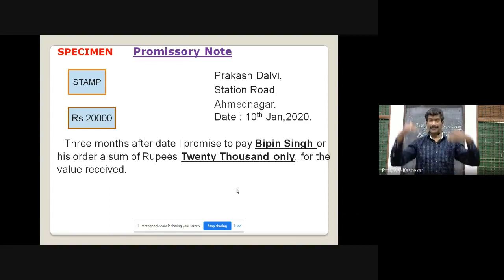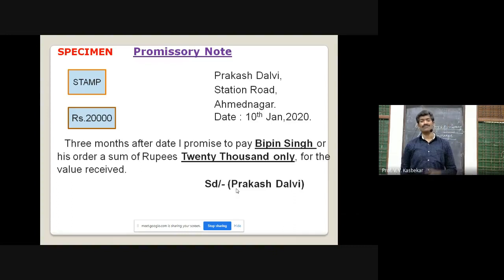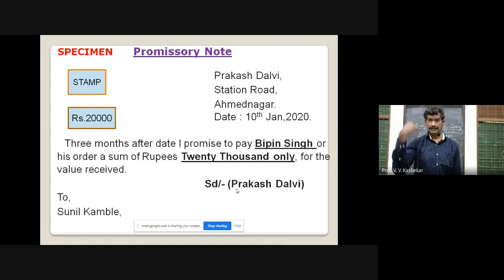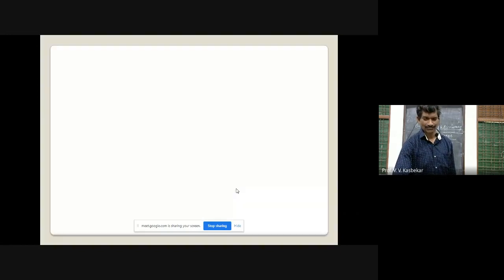That means the maker himself promises here to pay Bipinsi, or his order, the sum of rupees 20,000 only for the value received. And the signature of the maker, that means Prakash Darvi, and it is then given to the creditor, Sunil Kamble, MG Road, Ahmednagar. This is a specimen of a promissory note. It is similar to a bill of exchange.